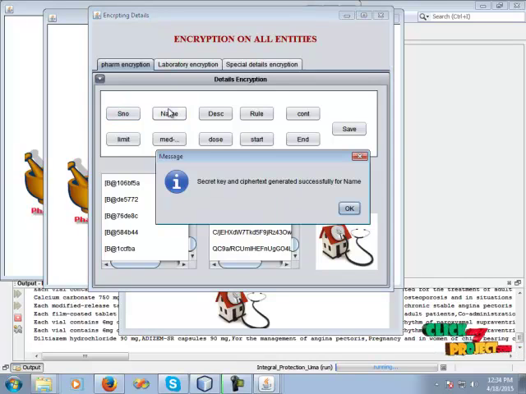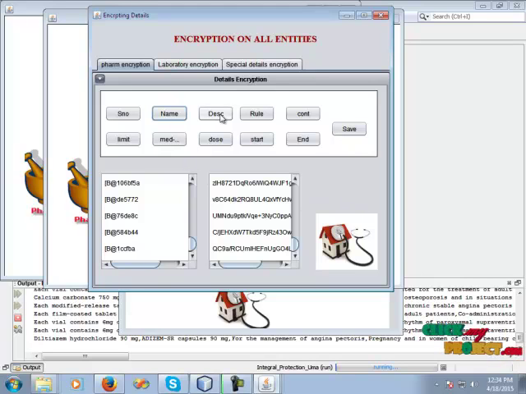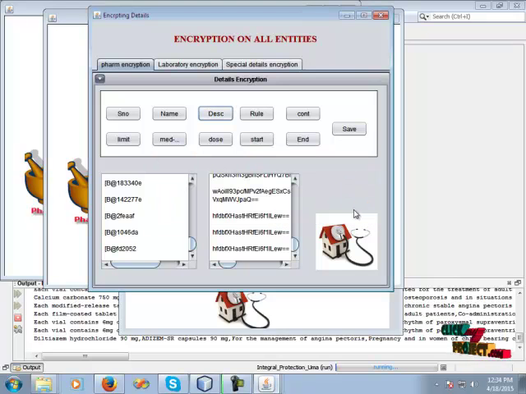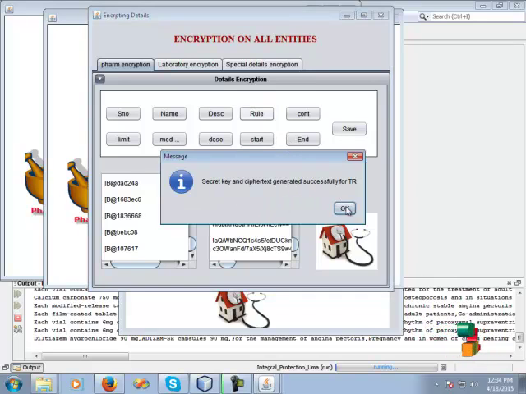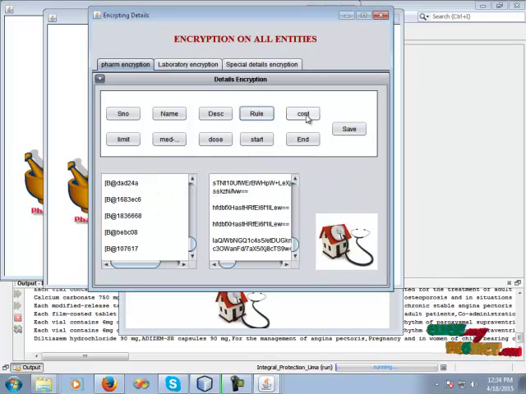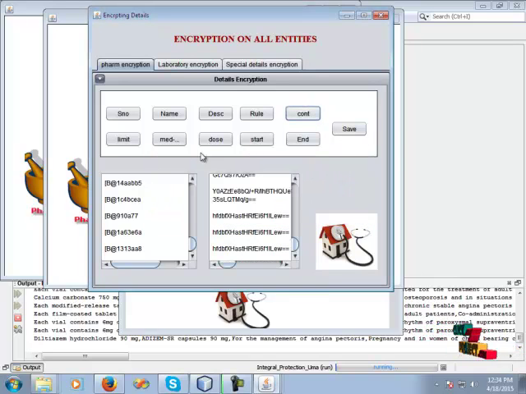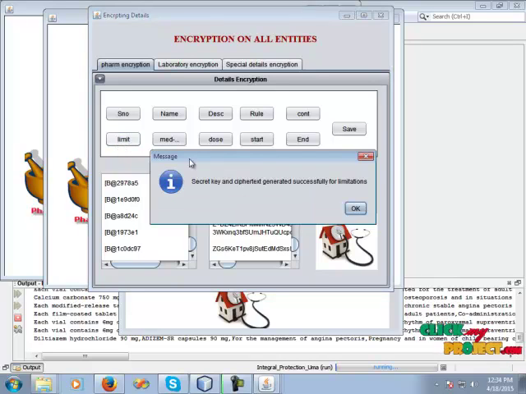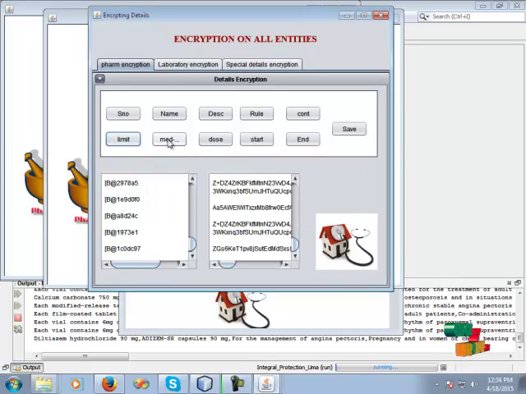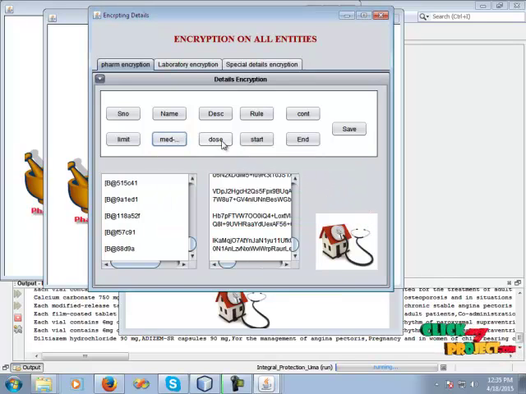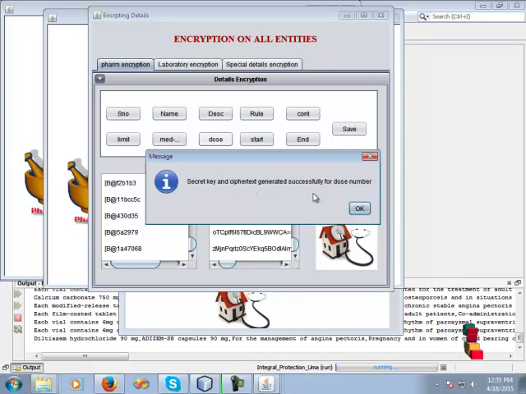And also click the name and a description and a role. And all the details are encrypted, then stored into the database. Then click limit button, the secret key and the cipher generated successfully. Then it's saved into the database.